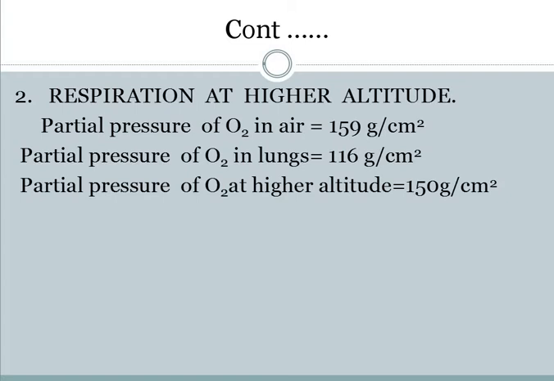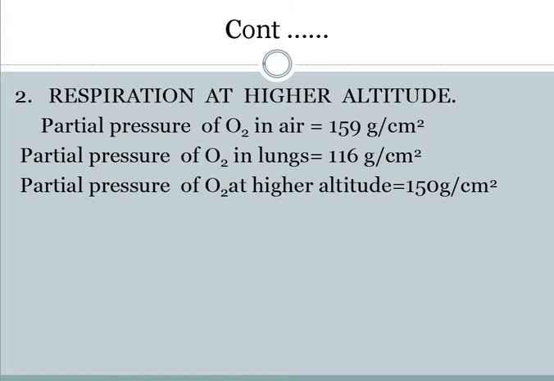But the concentration of oxygen in the lungs is 116 grams per centimeter square. If we see the difference in these two, the higher concentration of oxygen is in the air, outside the body, and the lower concentration is inside the lungs, at 116.